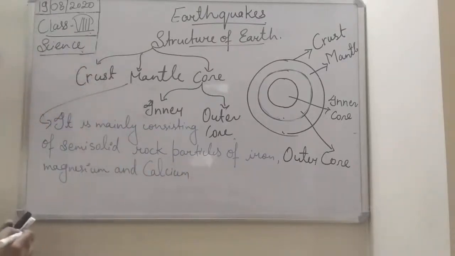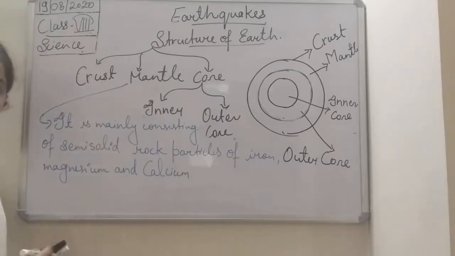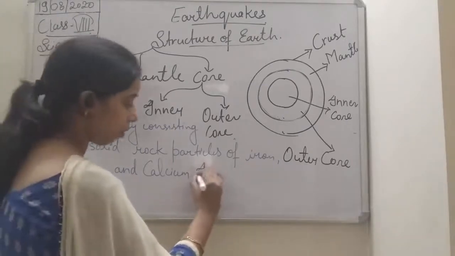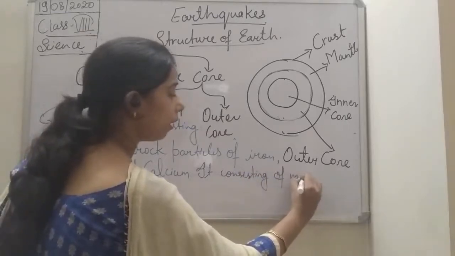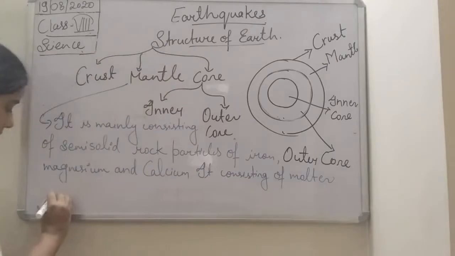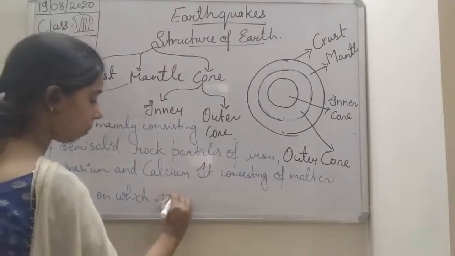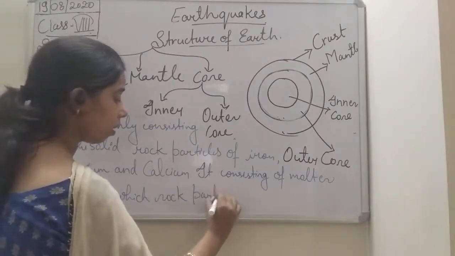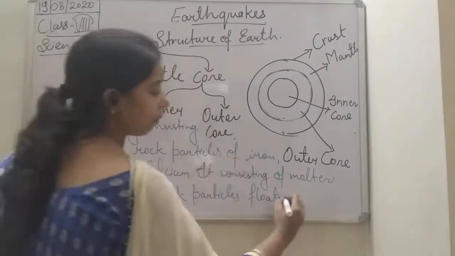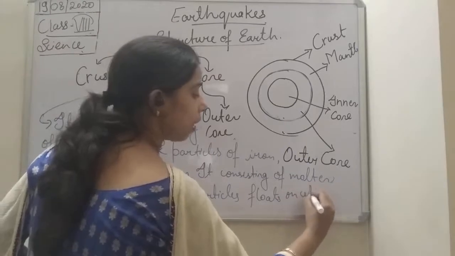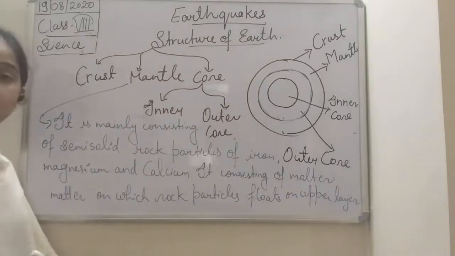Okay, so it consists of semi-solid rock particles of iron, magnesium and calcium, as well as molten matter on which rock particles float on its upper layer. So you see here, students, this is the composition of the mantle.